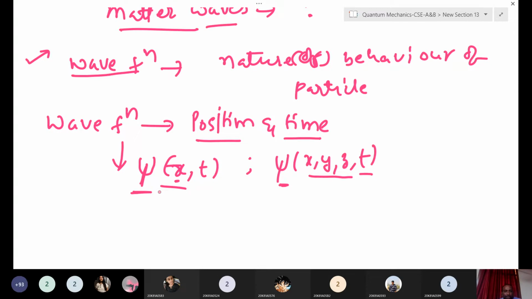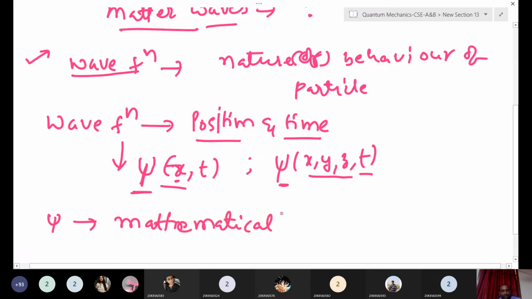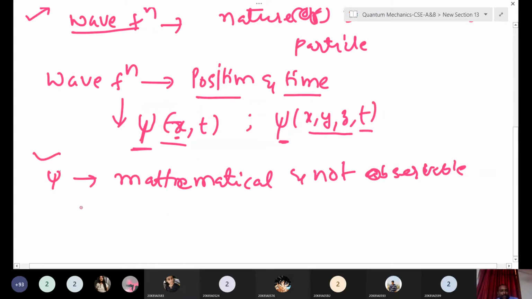Now this psi, we cannot measure, right? It is a completely mathematical expression. We cannot observe or measure it; it is not an observable quantity. We can derive the expression and solve it, but we cannot observe the wave function.